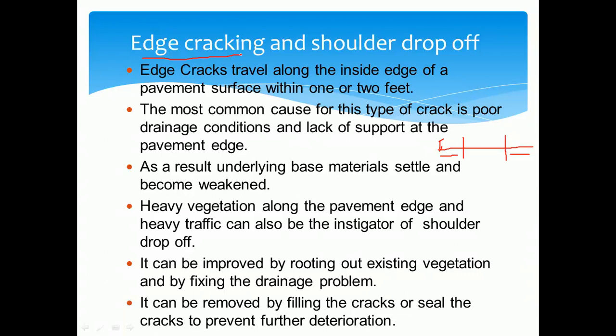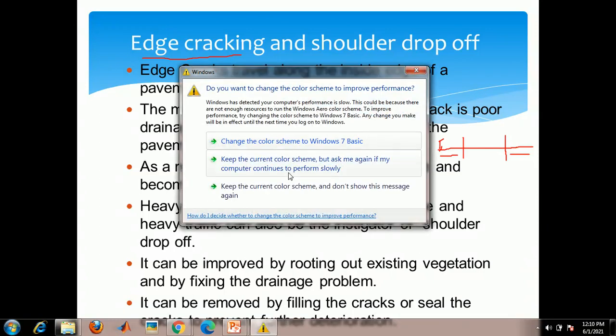As the name indicates, that is edge cracking. We can observe edge cracking along the sides or edges of the pavement, within 1 or 2 feet of distance from the carriageway. Clear? And what is the main reason?